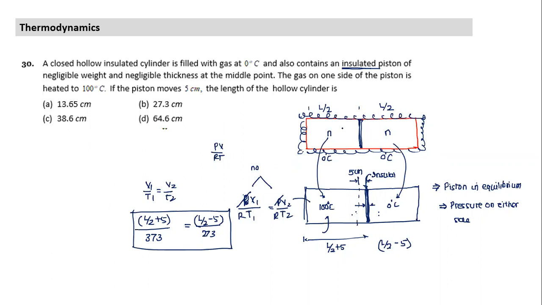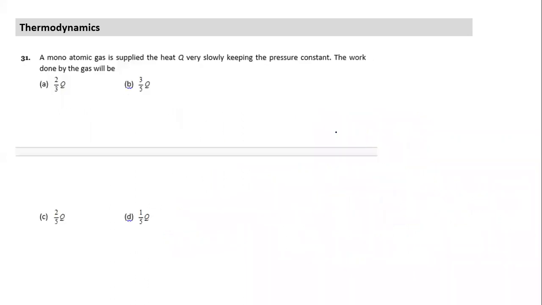So basically, what are the things I have used? The first part of the information gave us this bit of information, that the number of moles on either side are equal. And then the piston coming to equilibrium gives us that the pressure is equal. And we just use the condition, the number of moles equal. This is a very common kind of thing. Many questions use something like this, number of moles being constant, and we solve and get the answer. Good question.